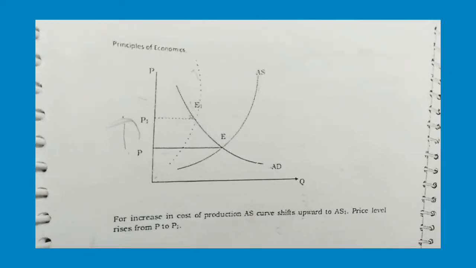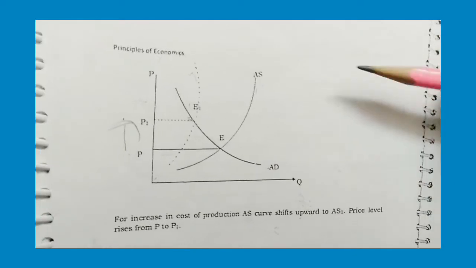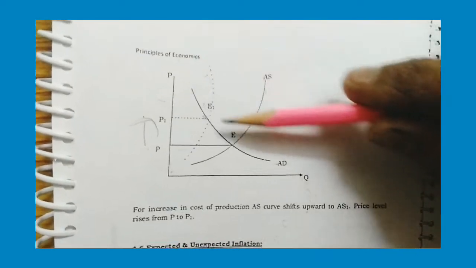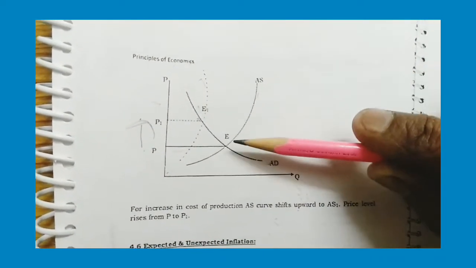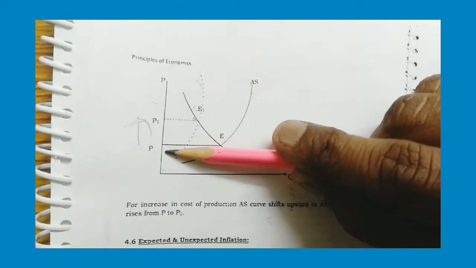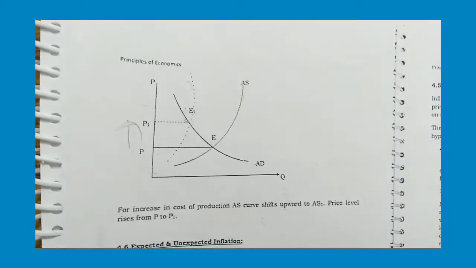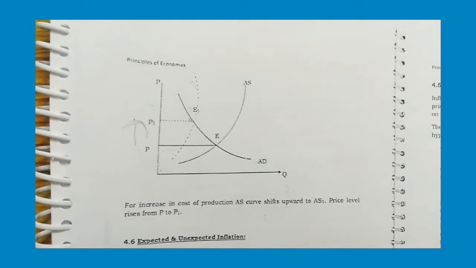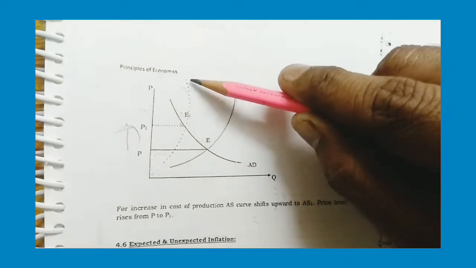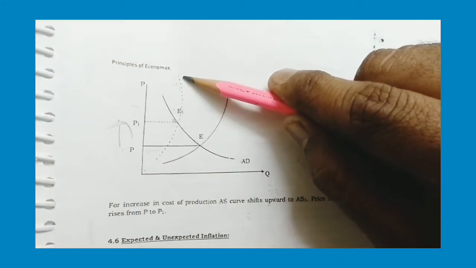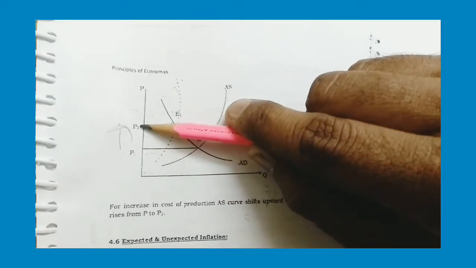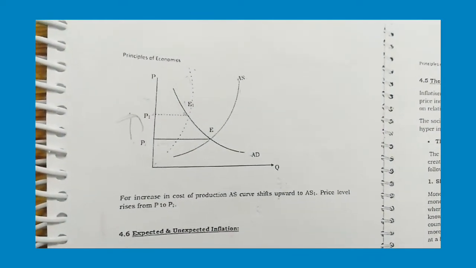Cost push inflation can be shown with the help of a diagram. Look here, this diagram explains the cost push inflation. This is the aggregate demand curve, this is the aggregate supply curve, this is the equilibrium point, and this is the price level. Due to an increase in the cost of production, the supply curve will shift from AS to AS1. The price level rises from P to P1. This is called cost push inflation.